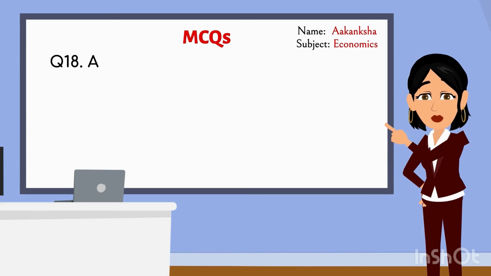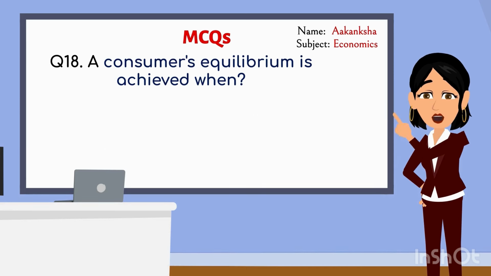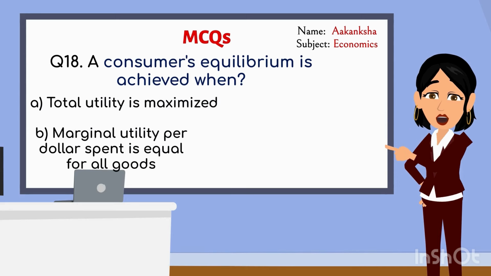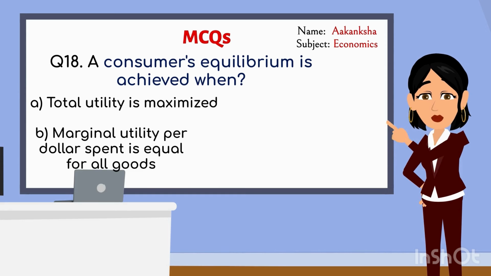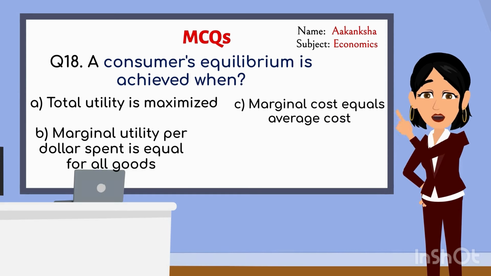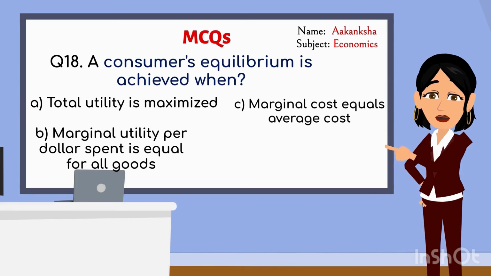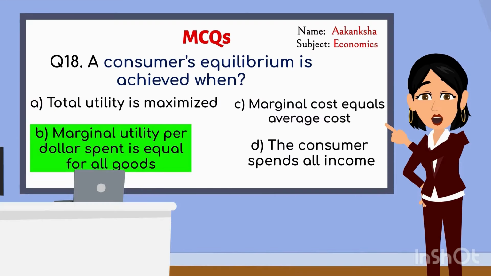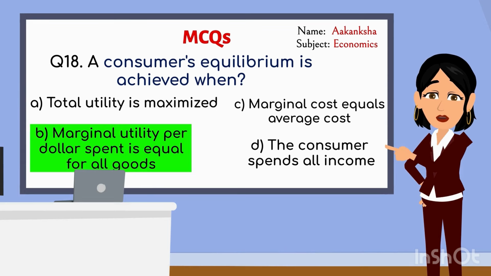Next question, class. A consumer's equilibrium is achieved when: A. Total utility is maximized. B. Marginal utility per dollar spent is equal for all goods. C. Marginal cost equals average cost. D. The consumer spends all income. Ma'am, the correct answer is B, marginal utility per dollar spent is equal for all goods. Exactly. A consumer's equilibrium is achieved when marginal utility per dollar spent is equal for all goods.